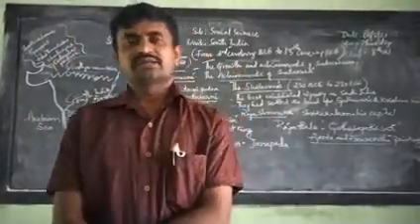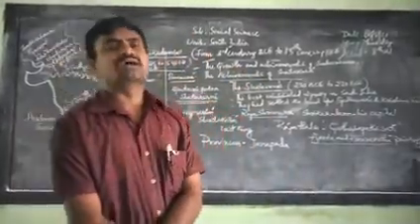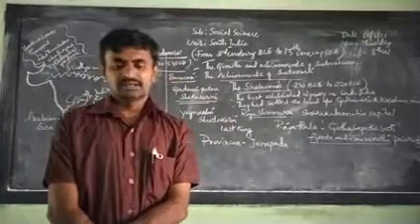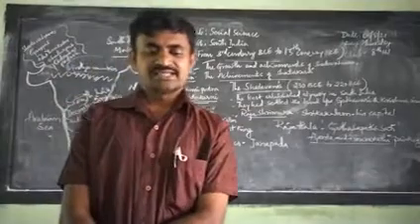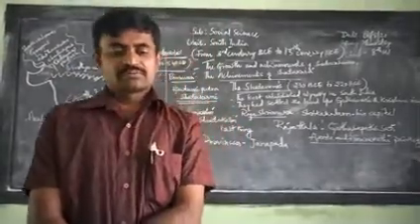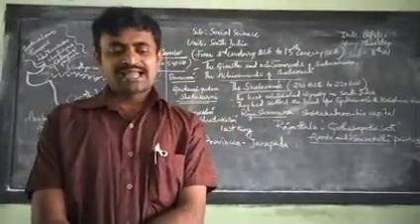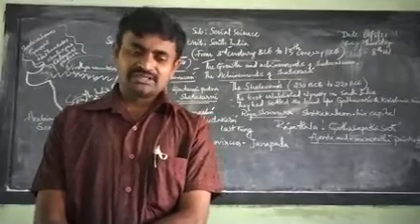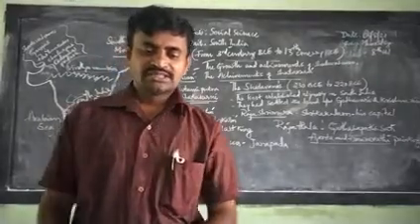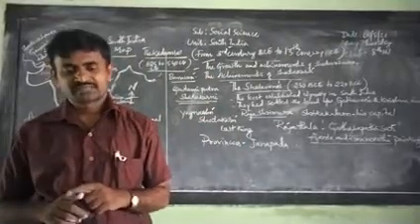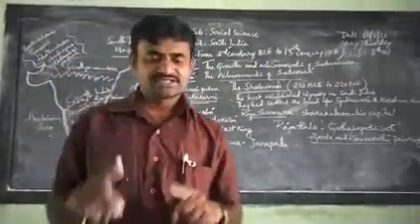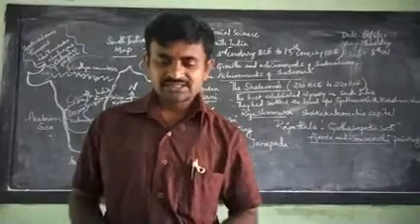Most of the people followed Varnashrama, and greater importance was given to patriarchal and undivided families. Though they were followers of the Vedic culture, the Kadambas encouraged Jainism and Buddhism.